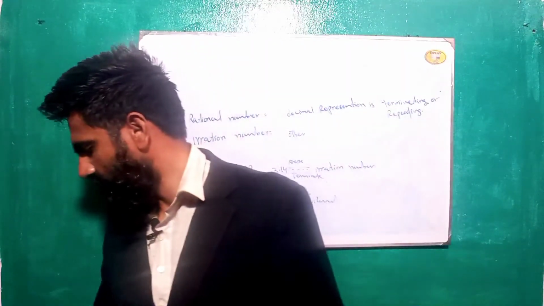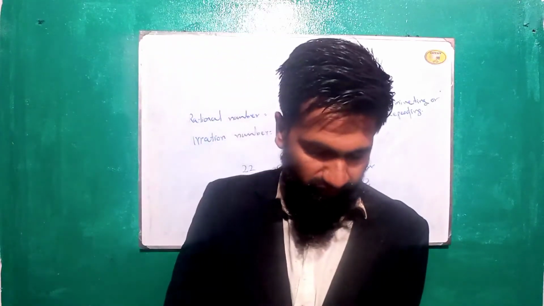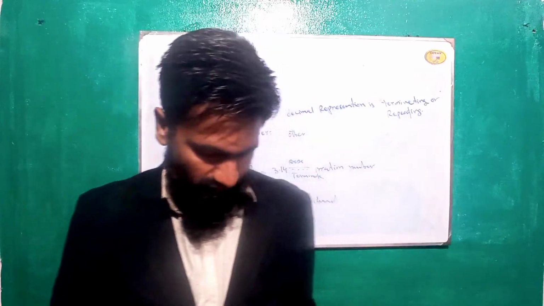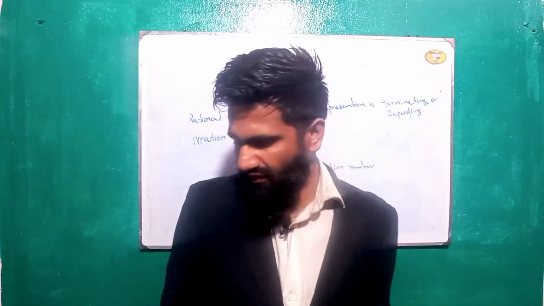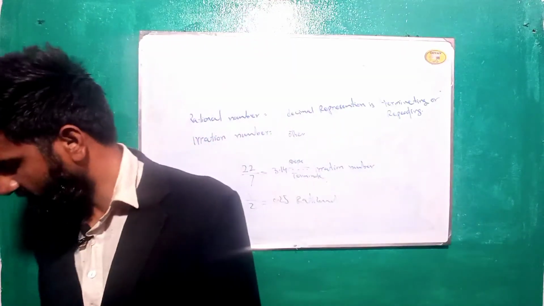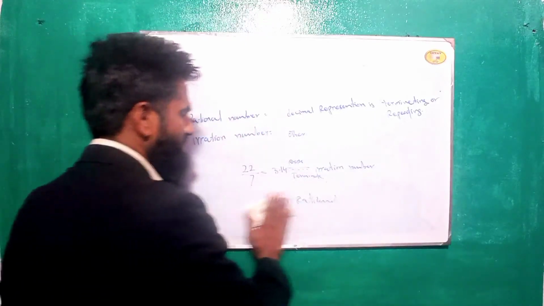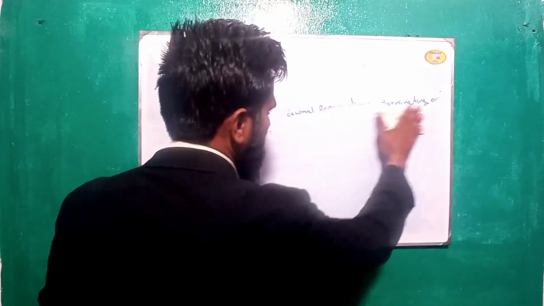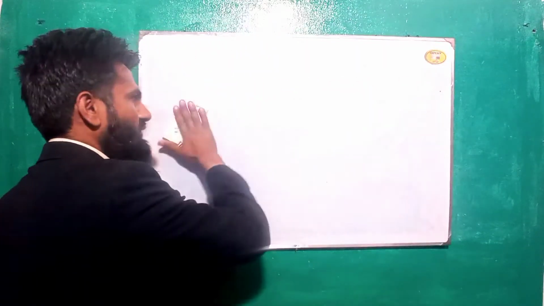Let's go forward and see what is written in this book on the next page. Rational and irrational, the properties of a real number. These properties are very much easy and must be known for all the students who read and want to get good marks in mathematics.